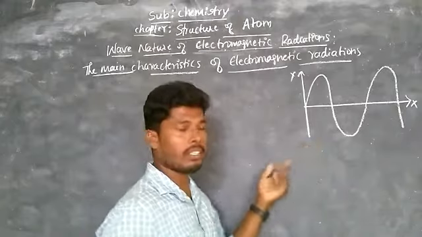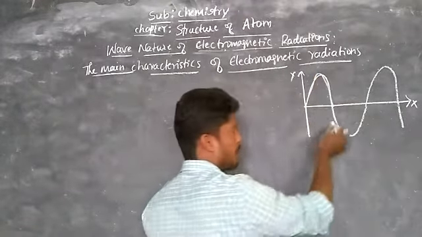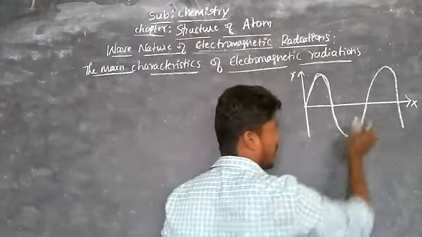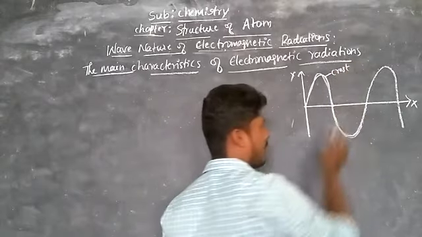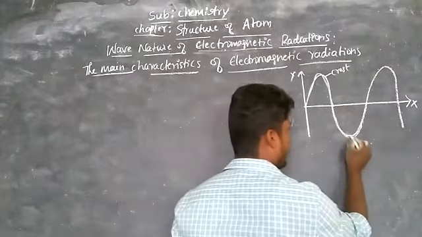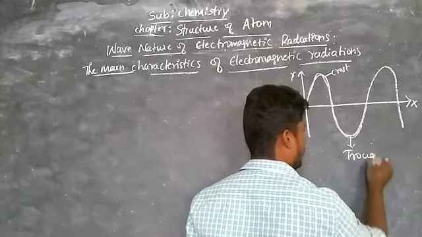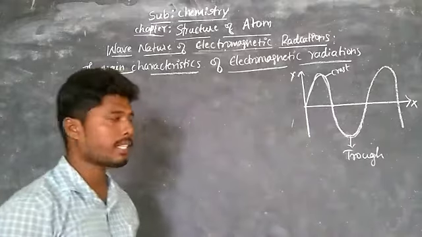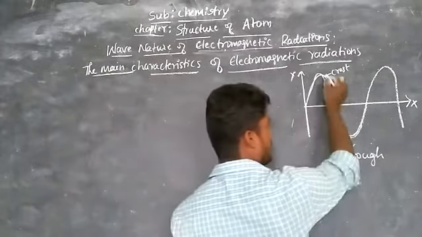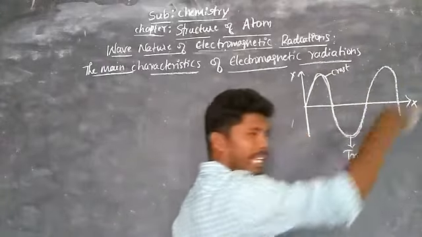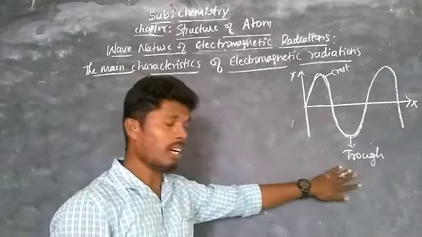So now here there is a peak showing upside, and also there is a peak showing downside. The upside peak is called the crest, and the downside peak is called the trough. So here there are two crests; there are so many crests and troughs in the wave.